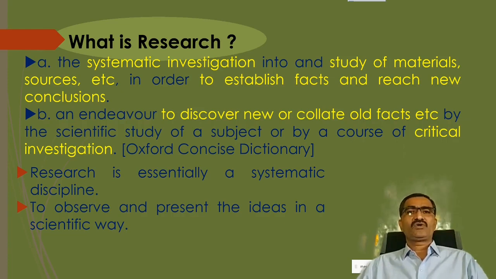Okay, and then what are your observations, what are the findings, what are the conclusions, what is the aim of that particular study. You used to mention all those things. So here in research, the same things are considered. So it is a scientific study to observe and present the ideas in a scientific way.